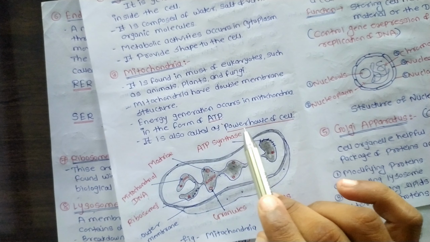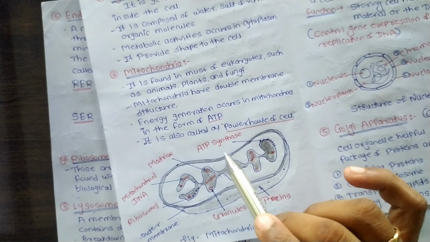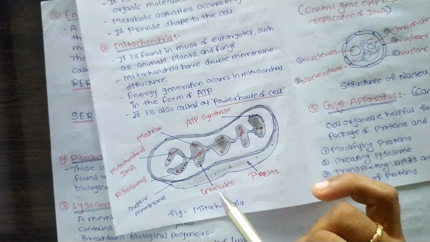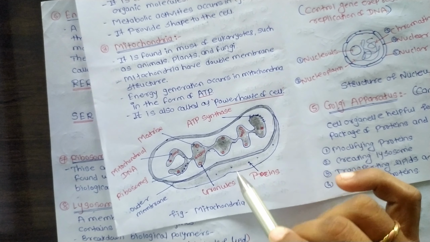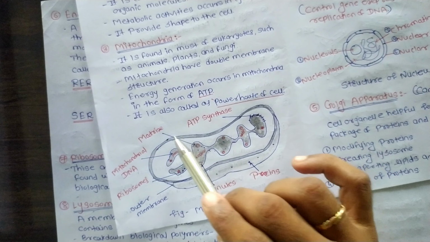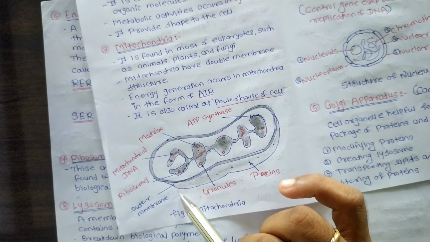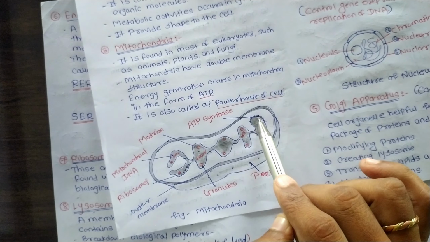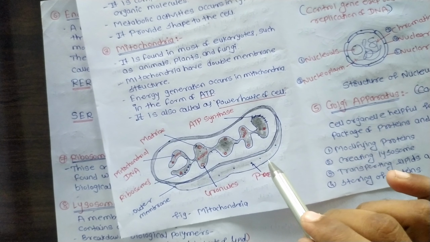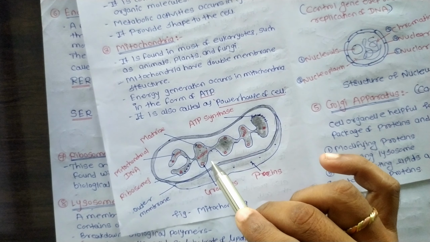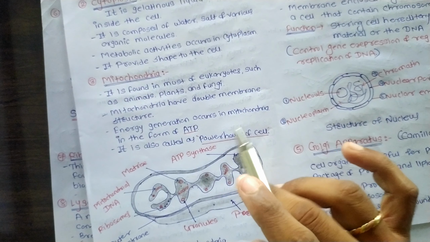It is also called the powerhouse of the cell due to the generation of energy. This is the structure of mitochondria, which contains the matrix membrane, mitochondrial DNA, ribosomes, outer membrane of mitochondria, this is the ATP synthesis sites, this is the proteins and the granules of mitochondria, which gives energy to all the cells.